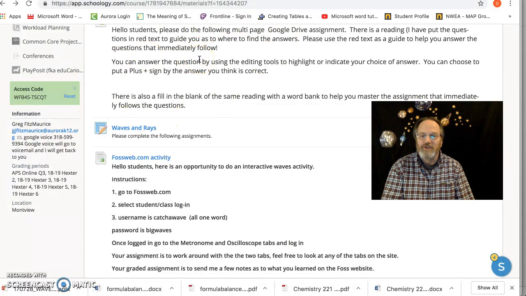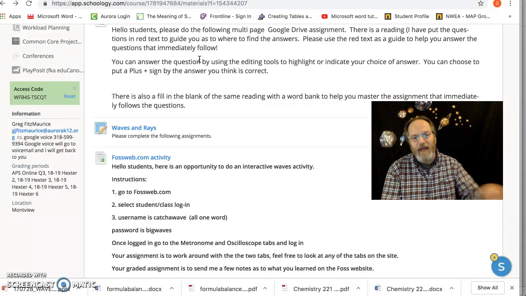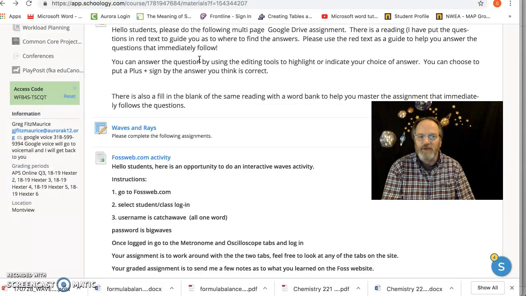I've given the questions to the reading in red. I've put them right after the paragraph where you can find the answer. That's part of my purposeful reading strategy to help you. I always tell you, read the questions at the end and then go back and do the reading so that you know what you're looking for. So what you should do here is read the questions in red that follow a paragraph, and you'll be able to get the answer to the question. It's kind of a more direct model of what I've been saying about purposeful reading.